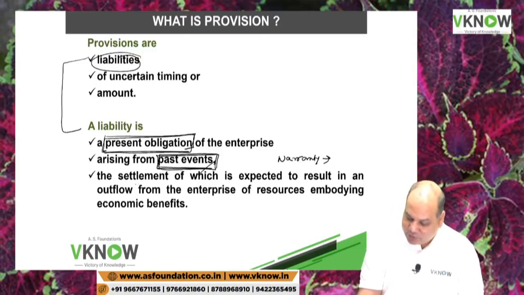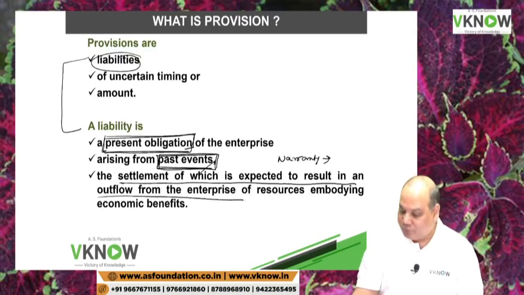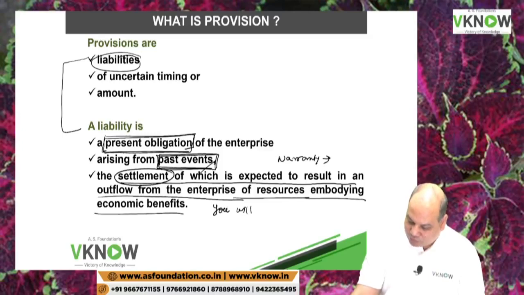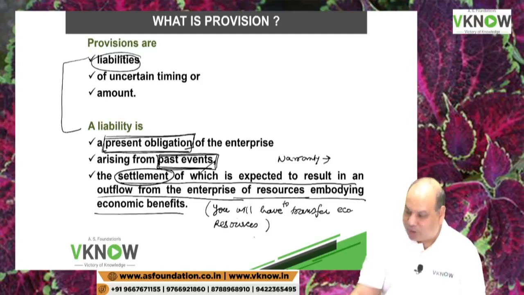And next is the settlement of which is expected to result in an outflow from the enterprise of resources embodying economic benefit. That means when you are going to settle this obligation, you will have to transfer some economic resource of your entity to the other party.